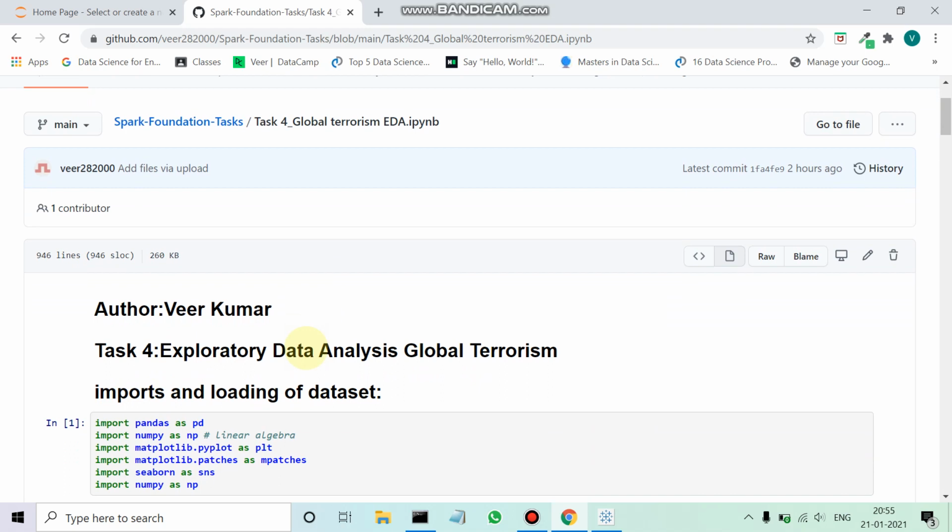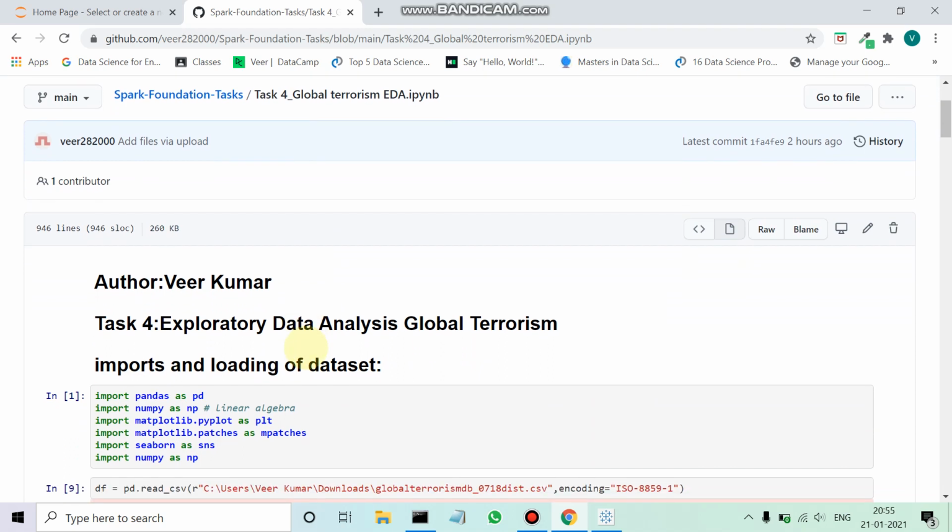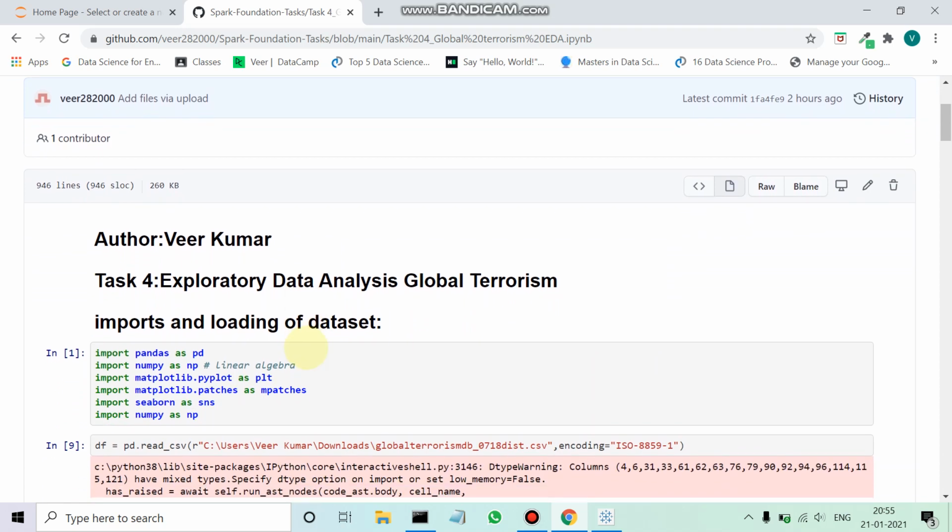That is exploratory data analysis on the global terrorism dataset. This is rather an unfortunate topic, but we will move on with the technical part of this presentation. First, I have done the imports. I've used Python as well as Tableau to do my analysis.